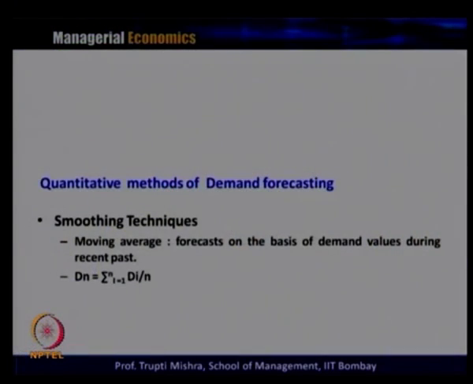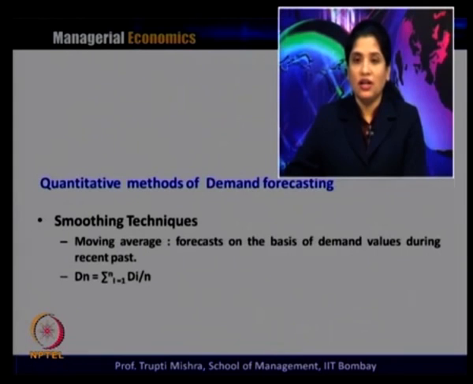So, there are three methods of smoothing technique. The first one is moving average, and in the moving average method the forecast is made on the basis of the demand values during the recent past. Here, if D is the demand in time period n, in this case we take the sum total of the Di divided by the number of observations.